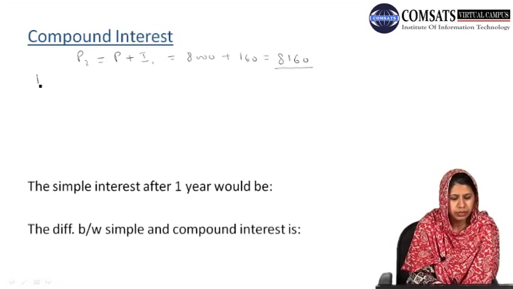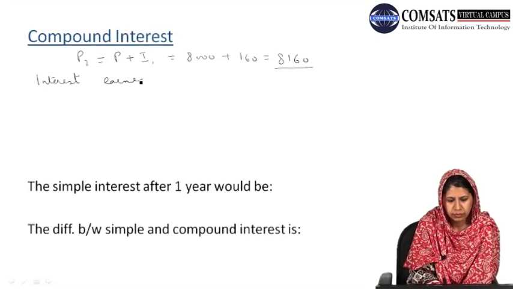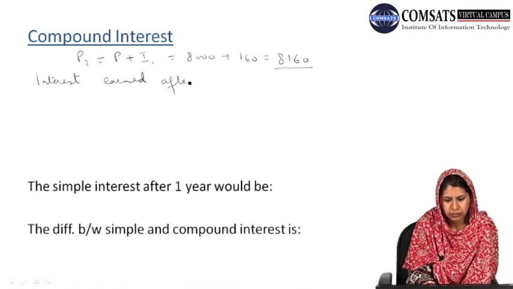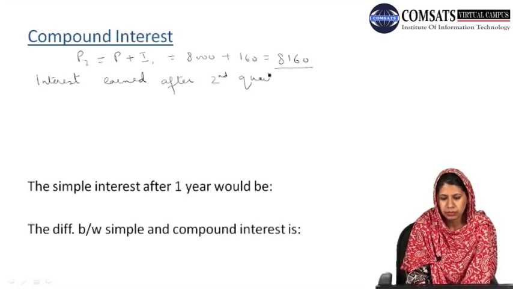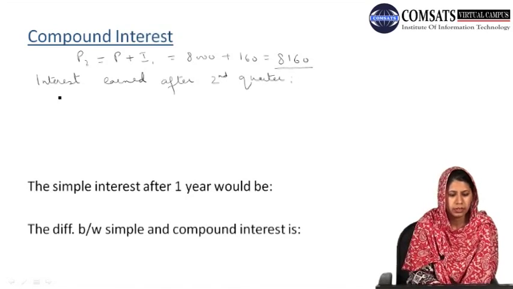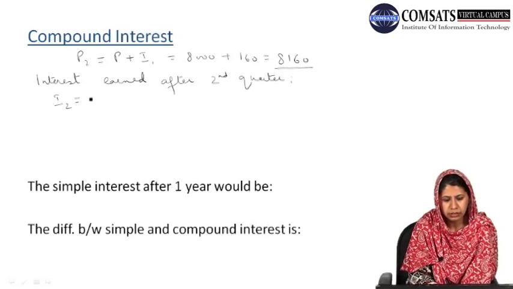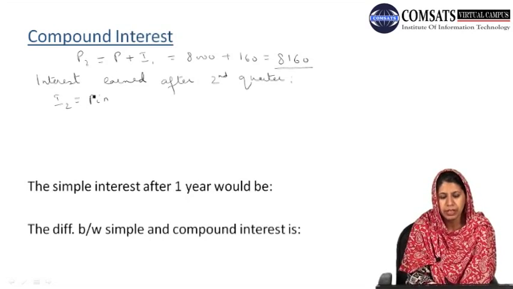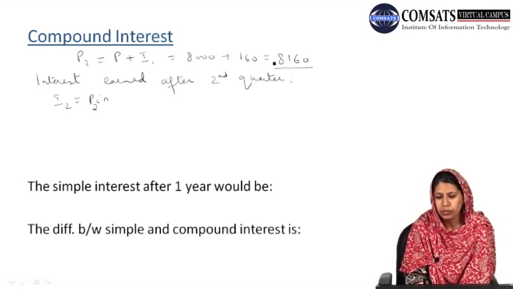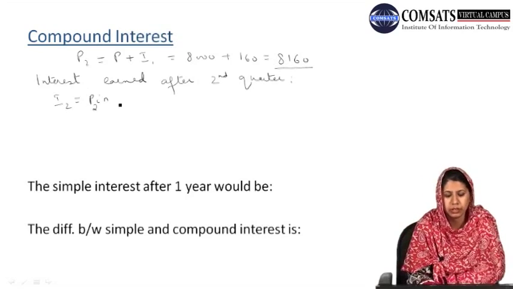So the interest earned after the second quarter, I2, will be equal to P into I into n, but here we will not use our value of principal amount. In fact, we will use our value of the amount in which we have added our interest of the first quarter.